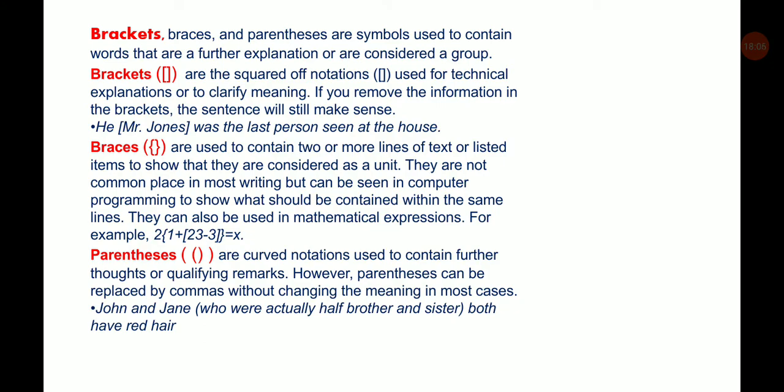Parentheses. Parentheses are curved notations used to contain further thoughts or qualifying remarks. However, parentheses can be replaced by commas without changing the meaning in most cases. For example, John and Jane, who were actually half brother and sister, both have red hair.